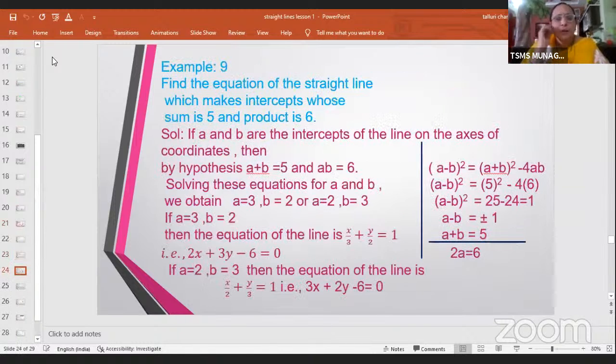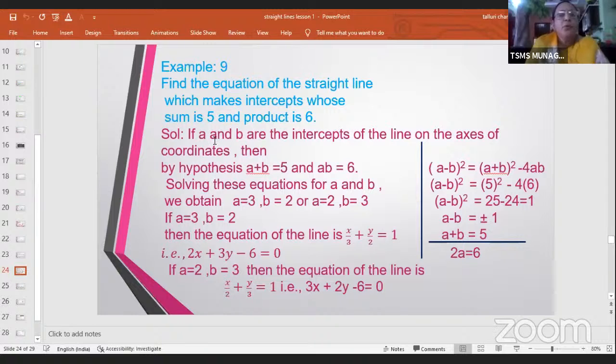So here we have a particular problem using this intercept form. Find the equation of the straight line which makes intercepts whose sum is 5 and product is 6. So this is one particular famous problem always asked both in public examination as well as your competitive exams. So here the sum of the intercepts a and b is 5 and the product is 6. Now how are you going to solve this? This is how we are going to solve.